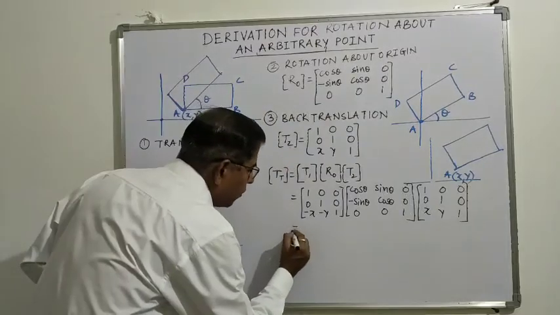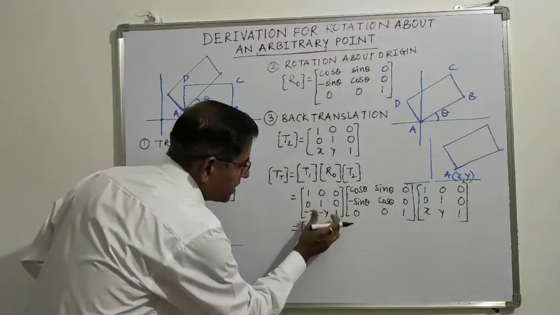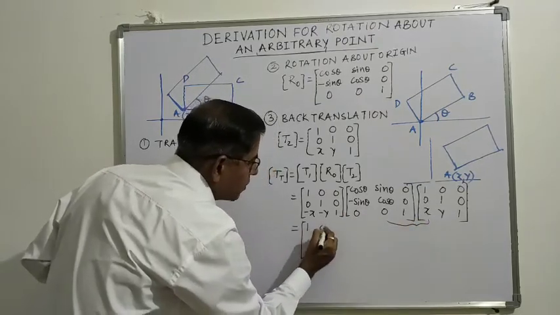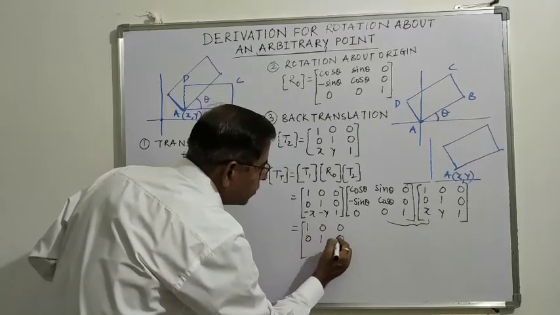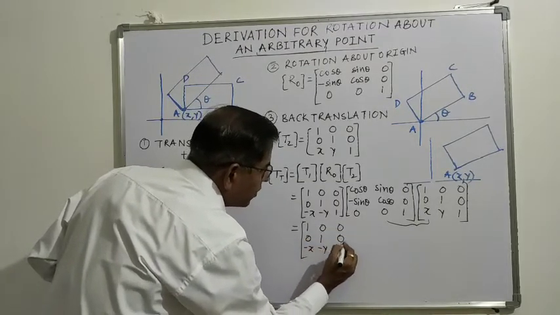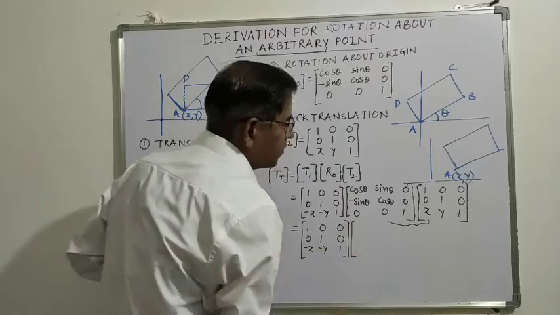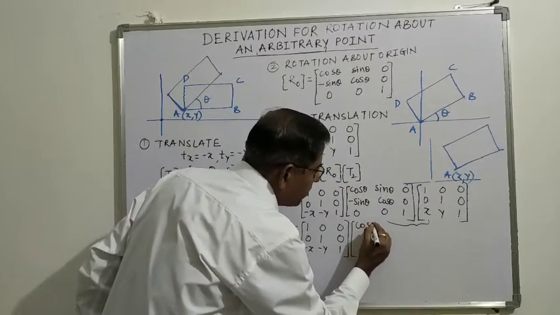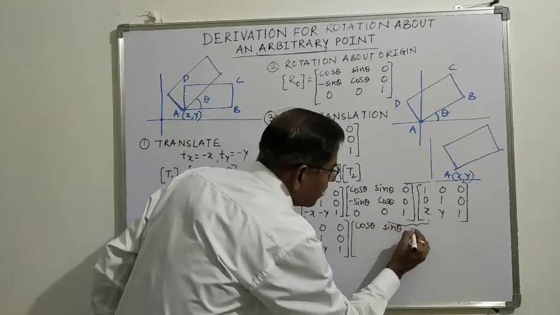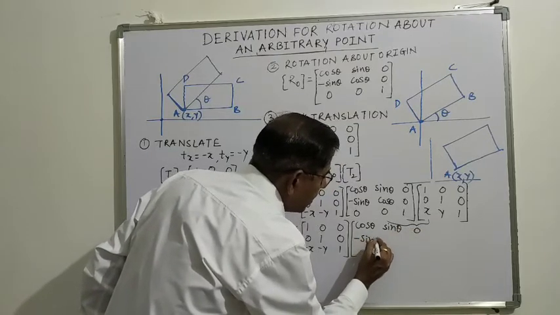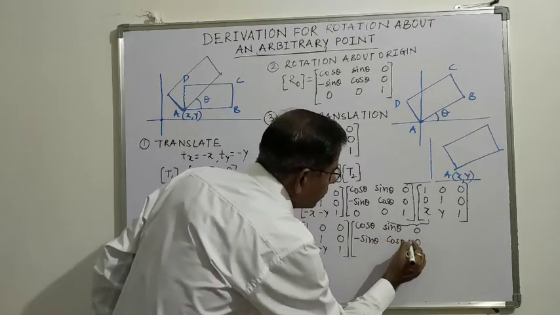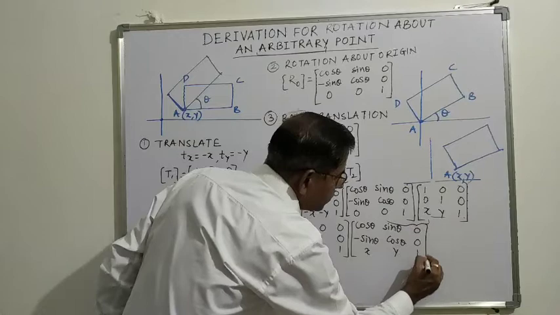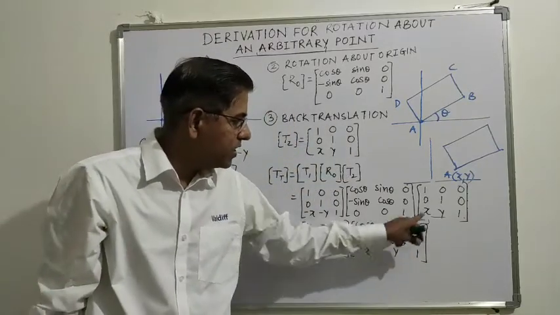We keep the last matrix as it is and multiply the first two matrices together. This is the product of these two.